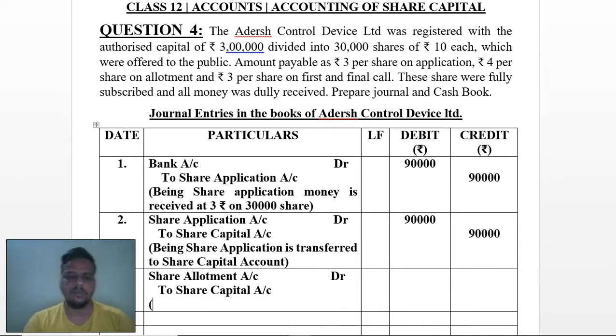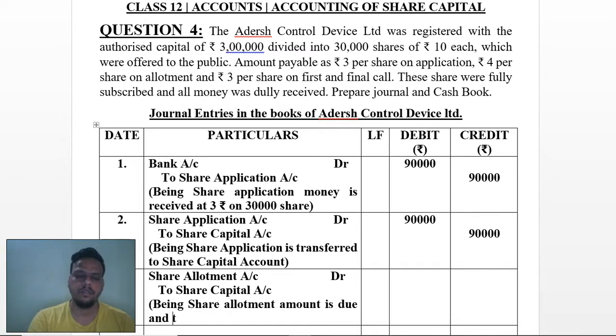In that you can write also being share allotment amount is due and transferred to share capital.